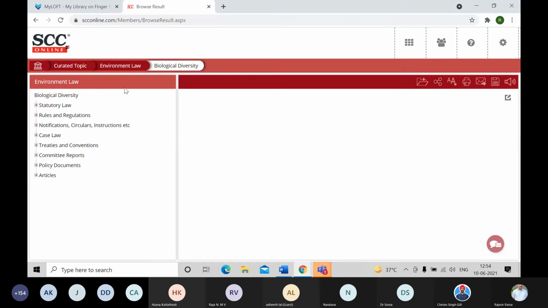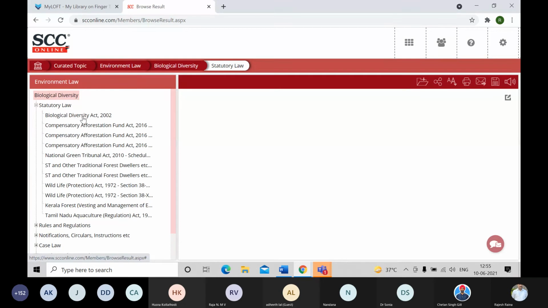Now, if I had done a word search, I would have got the same results, but for that I'd have to do the extra homework. I'd have to pull out the statutory law or case law from different acts as well as case laws. These are all done by our editorial team. Let me take this example of statutory law. You can see that the Principal Act is put here.